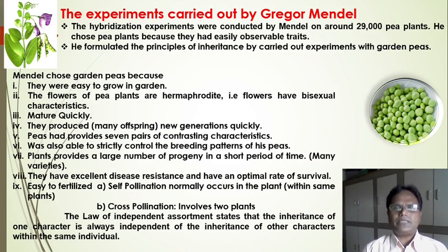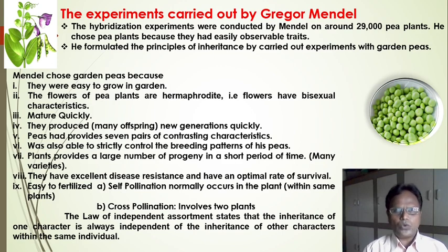The hybridization experiments were conducted by Gregor Mendel on around 29,000 pea plants. He chose pea plants because they had easily observable traits. He formulated the principles of inheritance by carrying out experiments with the garden pea, Pisum sativum.